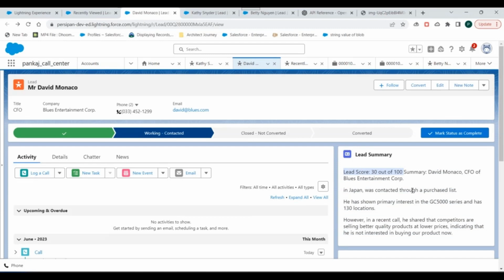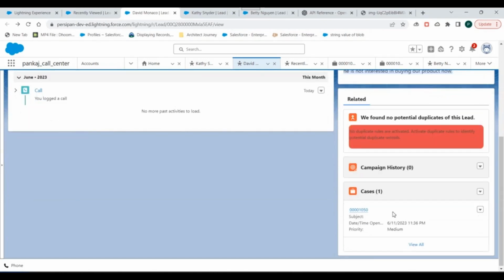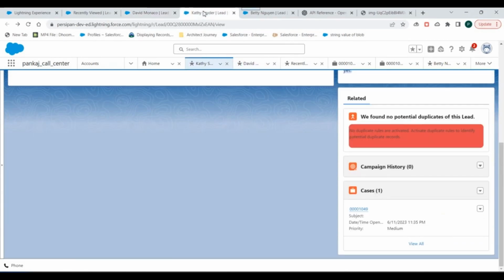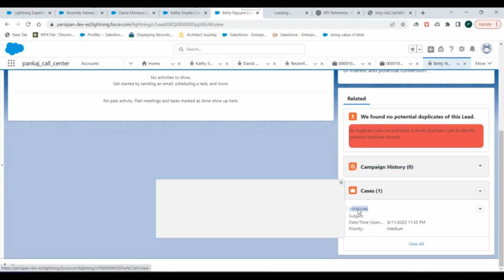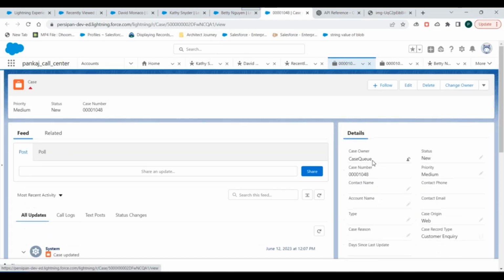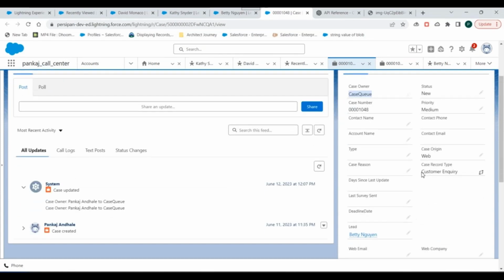Now I'll tell you what the use of this lead score is. In the problem statement, we had two issues. We had a summarization issue and we had a case prioritization issue. Now there are multiple cases present here, right? We have one case associated to this lead record and other cases associated to different lead records. Now if you open one of the case records, you will see initially the owner of this case record is a queue. That's a generic case queue I have created, and this is the record type. So cases of this record type only we are considering, right?